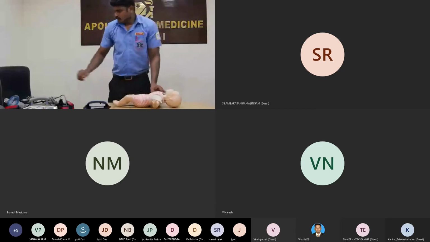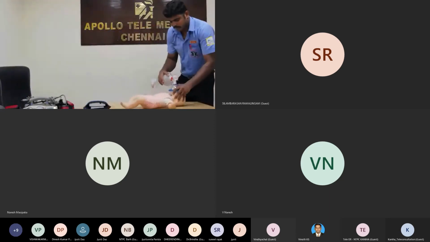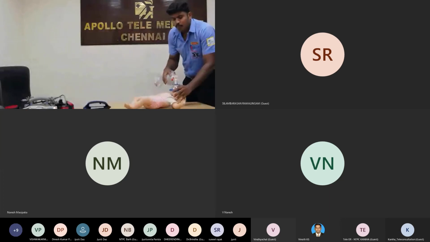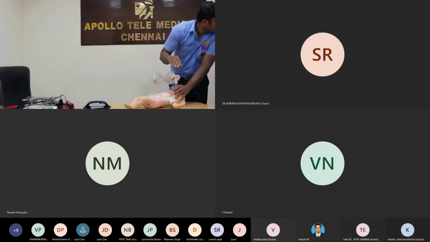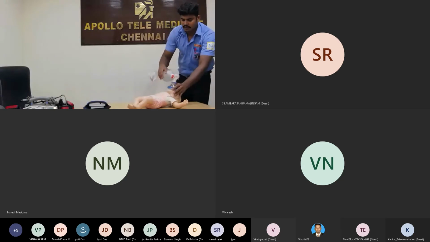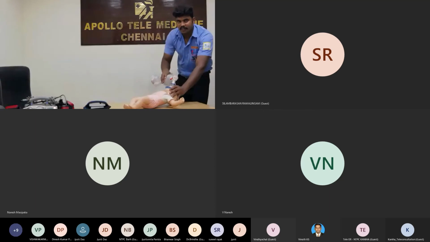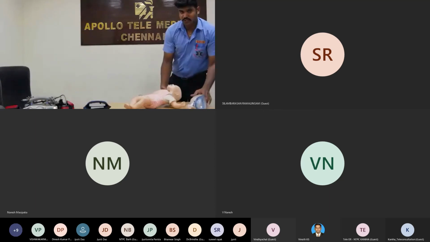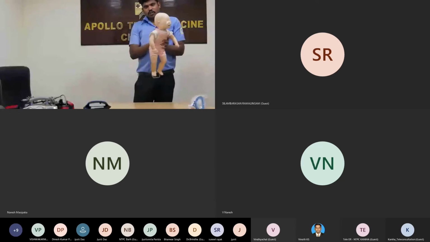So 3 compressions, 1 breath. Like this. So airway opening in a newborn or pediatric is the neutral method. Make it straight. Don't do the head tilt chin lift, because the child has green stick bones that break easily.